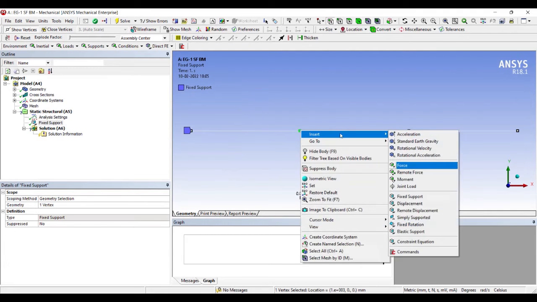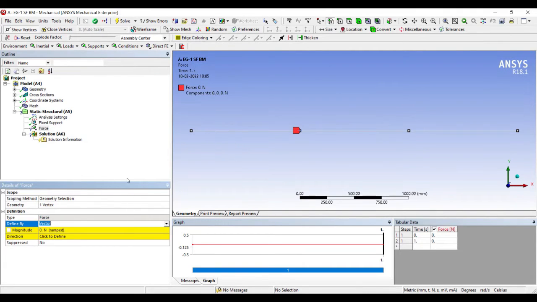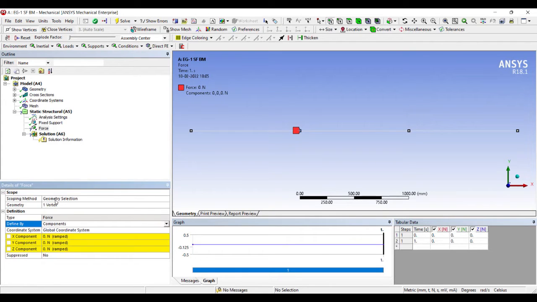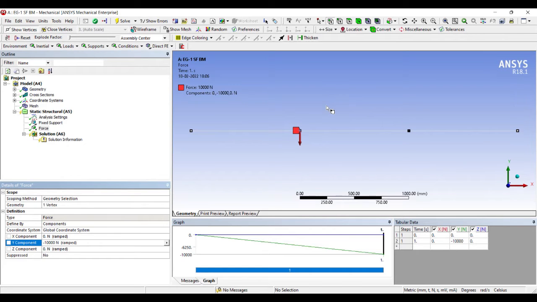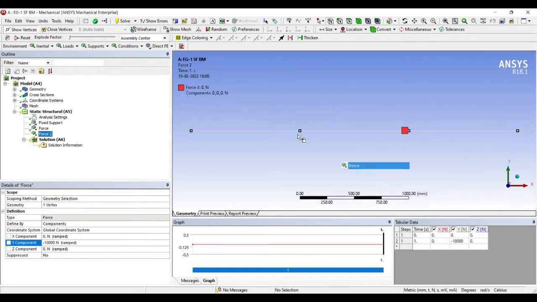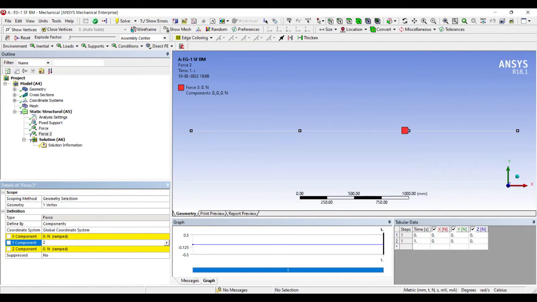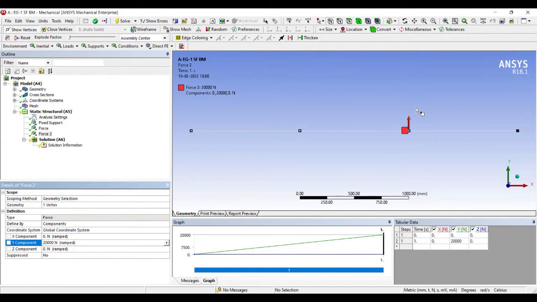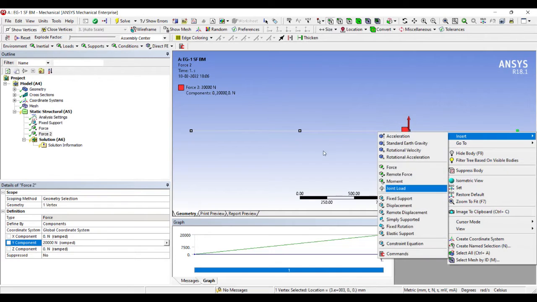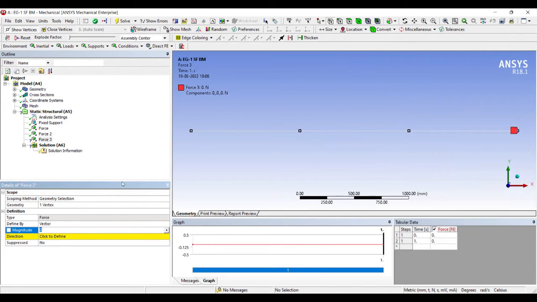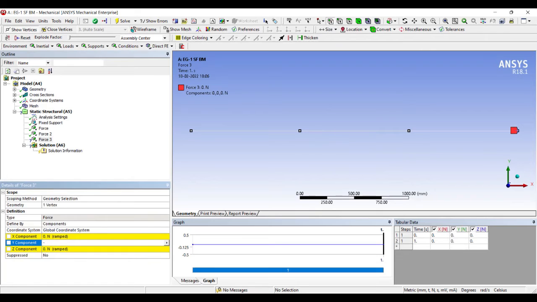At B, insert force. I'll change vector to component. Now I can observe that this is the y direction in which I have to apply the load. So I'll write here minus 10,000. At point C, I'll insert a force. It is in the upward direction, so I'll write here just 20,000. And at point D, again I'll have to apply a force of minus 10,000.